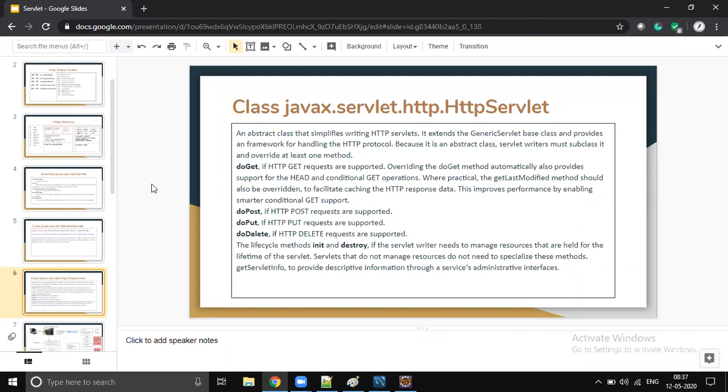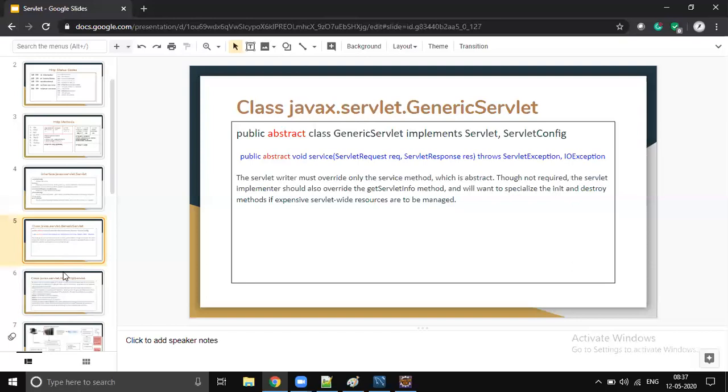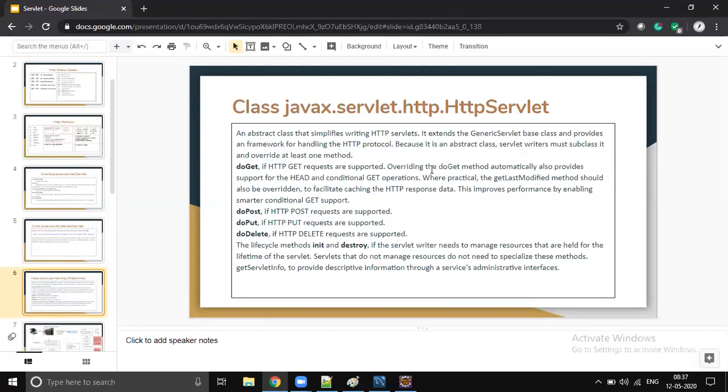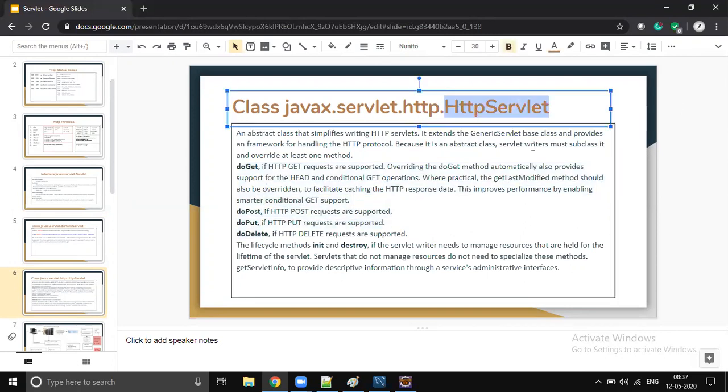The lifecycle methods are already implemented in GenericServlet. HttpServlet is a child of GenericServlet, it extends GenericServlet, and moreover all the methods present in HttpServlet are not abstract. Every method is an implementation method.